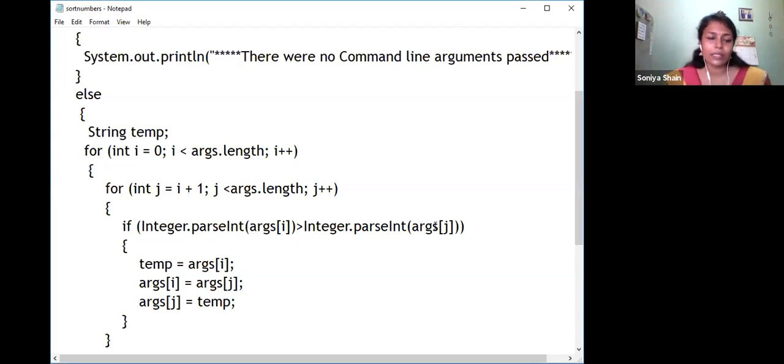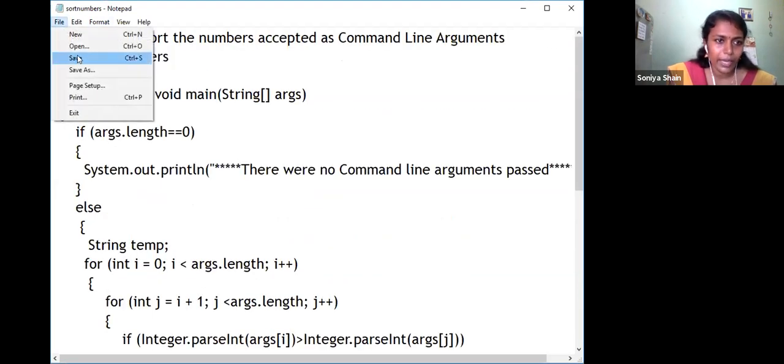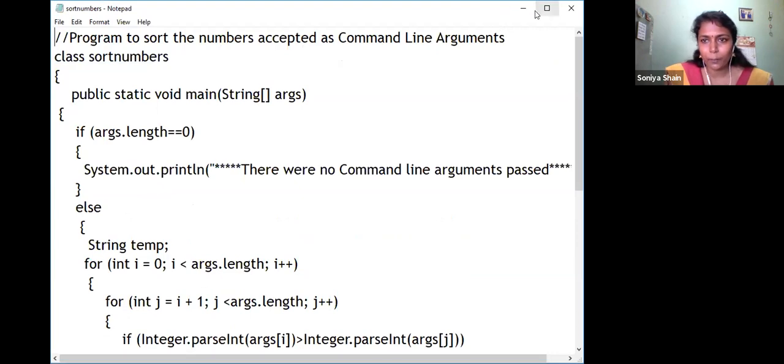So let us see what difference you are getting in this one. Here the file name is sort numbers and the class name is sort numbers. So we will execute it. I am going to share the command line once again.